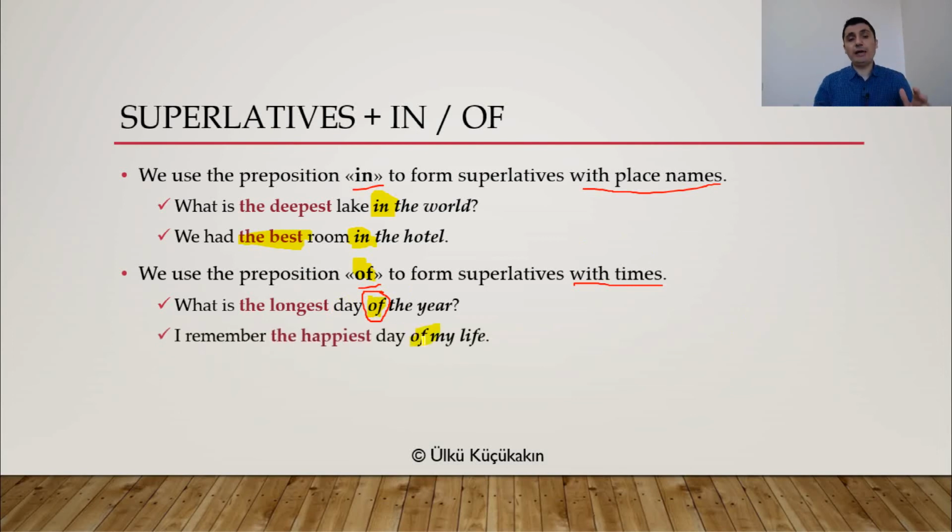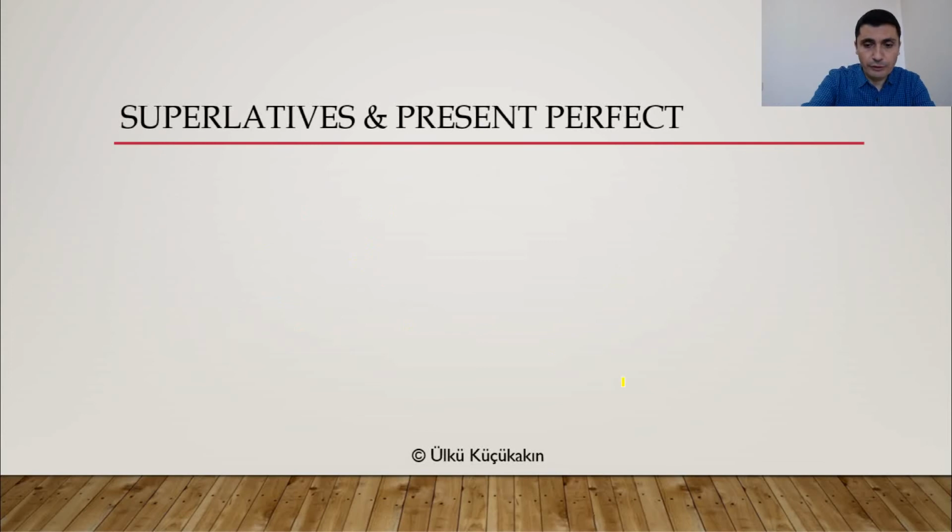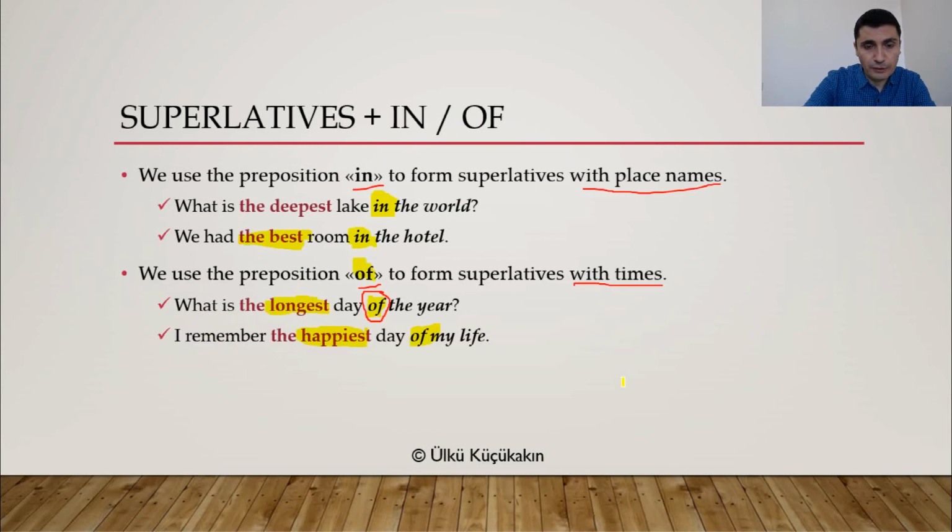Now I'm not trying to say you use the preposition of with times. Of course you can use all the prepositions with times. But if you are using a superlative, then you would prefer to use of with times, okay? So that's what I'm trying to say.